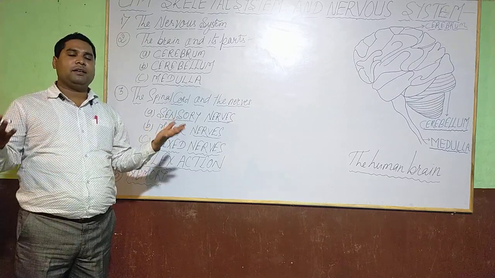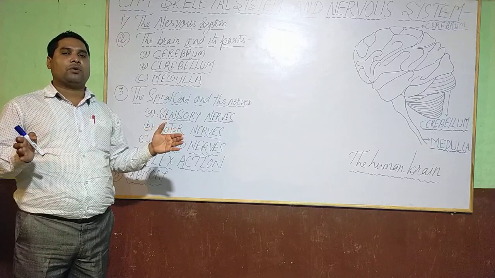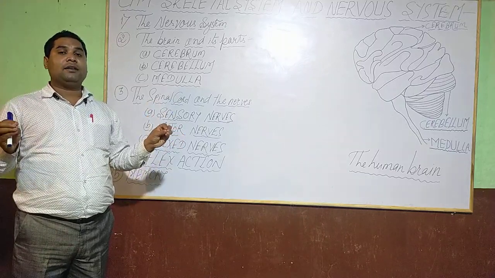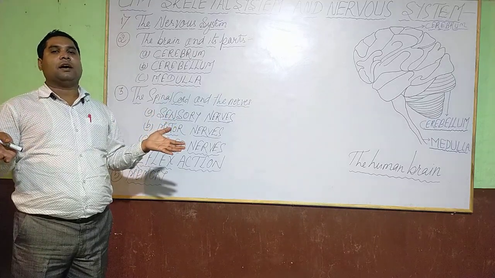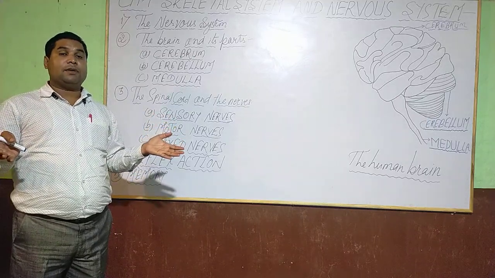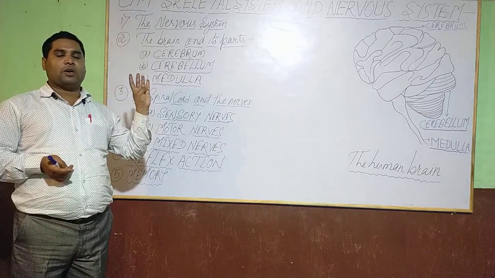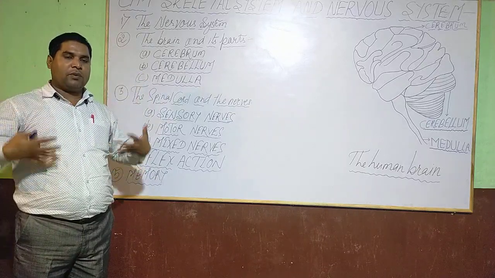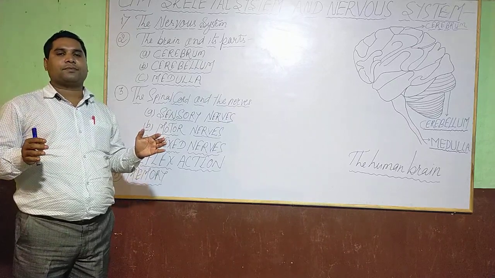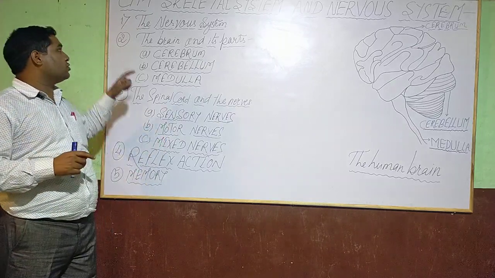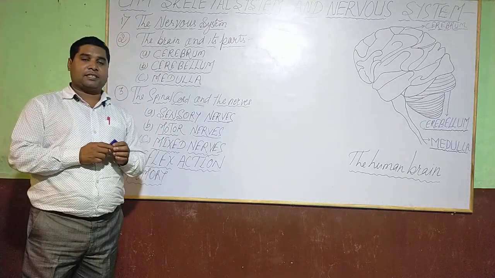What do you mean by nervous system? The system which is used to control all the vital functions of the body is known as nervous system. Nervous system includes the brain, spinal cord and the network of nerves present in the body. Next point, I am going to explain you the brain and its parts.